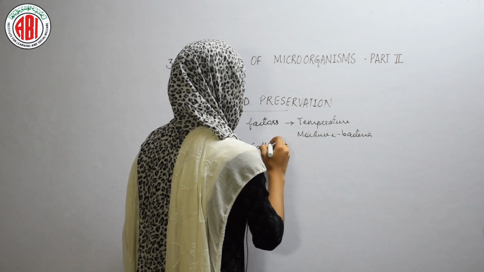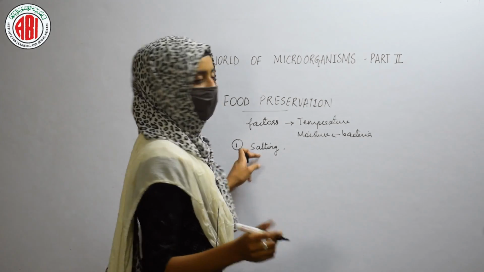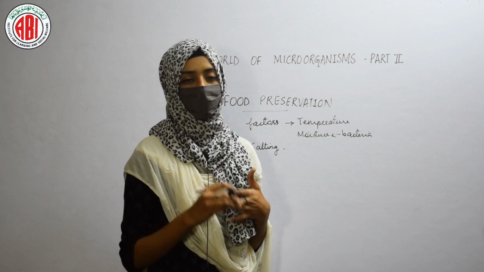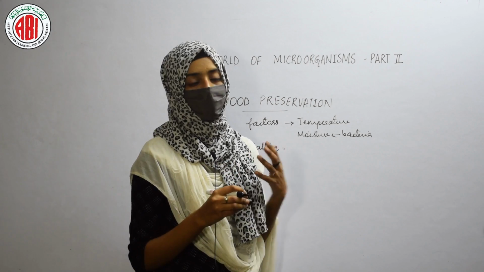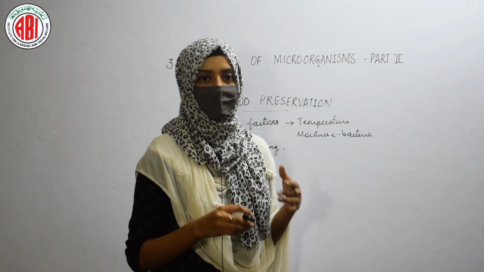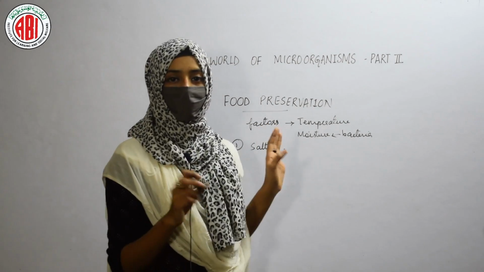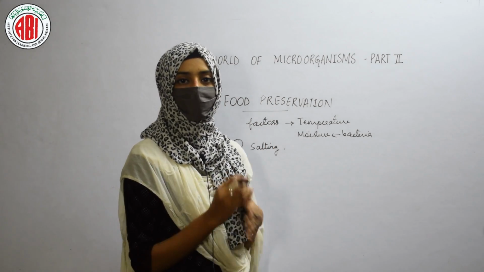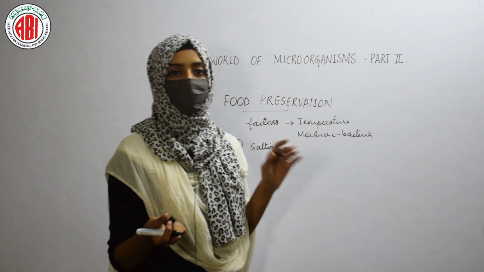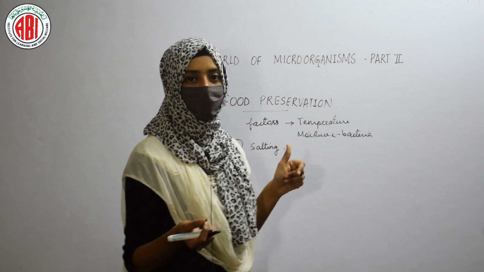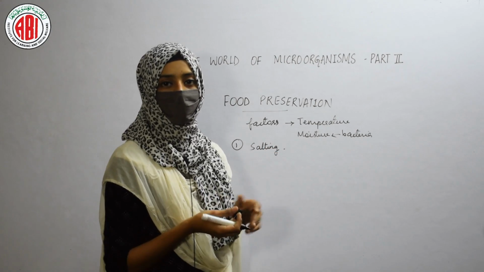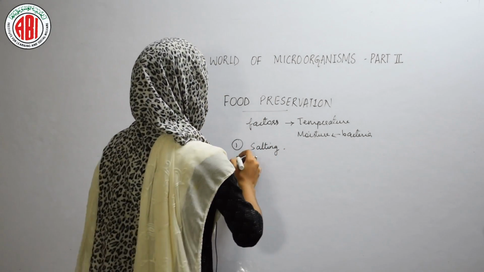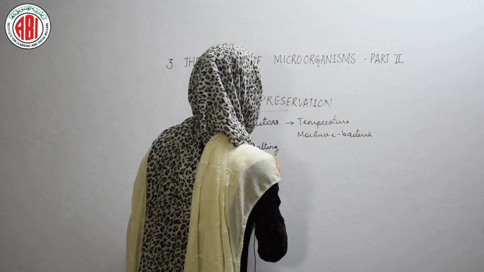We can follow certain methods, like salting. Salting is a very ancient method which can be used to preserve food materials. By adding a large amount of salt to the food, we can preserve it, because salting takes away the moisture from the food. If the moisture is not present, if the food is kept in a dry place and it is salted, then it would not allow the bacteria to grow in it, and in this way we can preserve different food materials.